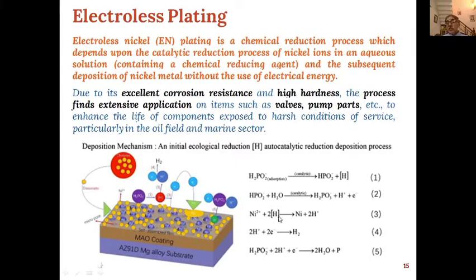And these nickel 2 plus ions will interact and undergo reduction, and nickel metal will be formed, and this reductive process will form a coating on the surface of the metal, and this process is called electroless plating. And these H ions produced will interact with the electrons which are produced during the other oxidation reaction, and hydrogen gas will go to the atmosphere.